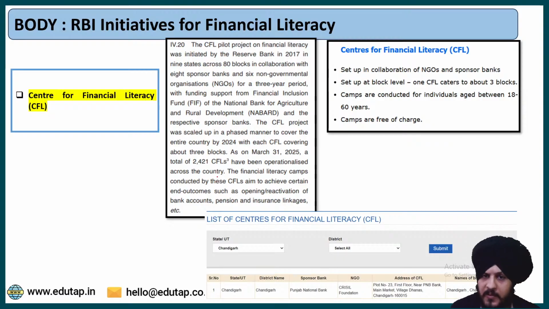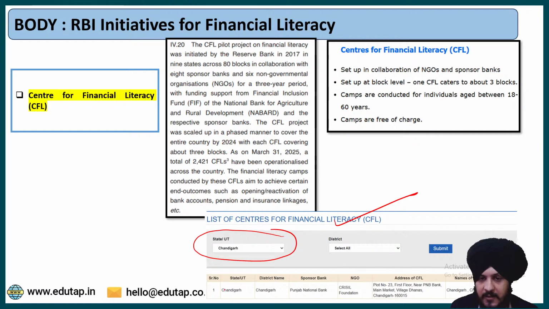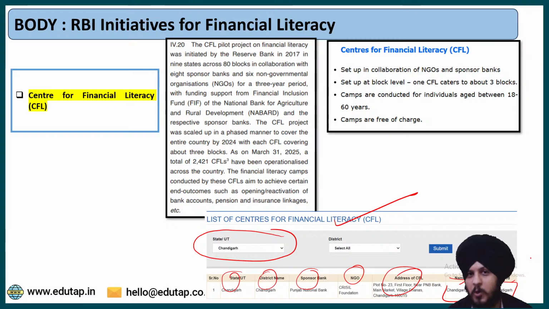So if you open the RBI website, you can search for the Center for Financial Literacy in your area also. For example, I have searched it in Chandigarh, and you can see there is one Center for Financial Literacy over here, and all the details are there. For example, the state, the district, the sponsor bank, the NGO, and the address. Fine. And which blocks are being served. Because Chandigarh is a union territory, these are the blocks written as Chandigarh, because it is a small city, right?